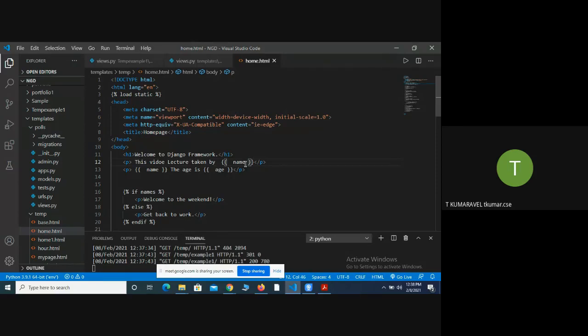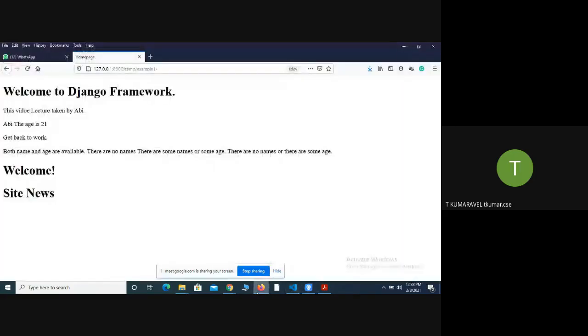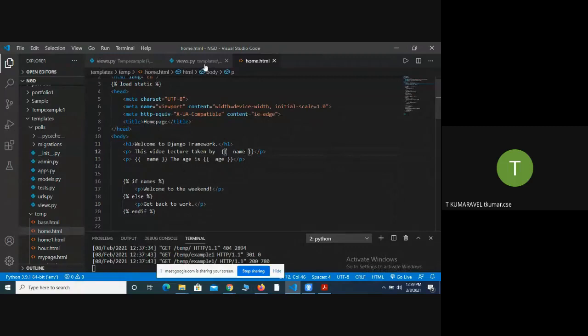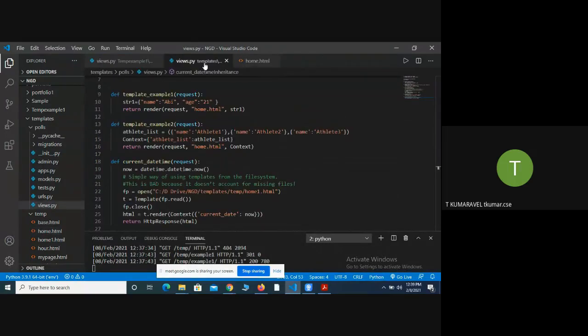It will check whether that particular key exists in the dictionary or not. If it exists, it will print it. So look at that output. The video lecture is taken by B, because I'm providing the value as B, that's why it's printing B. Next, the age is 21. Next, the template tags are available. I click the temp. So that's what example 1 function did.